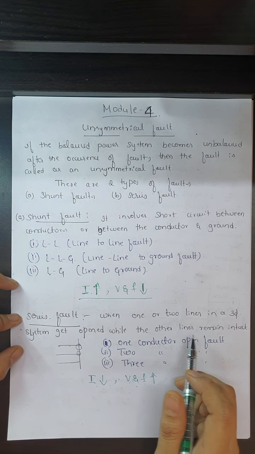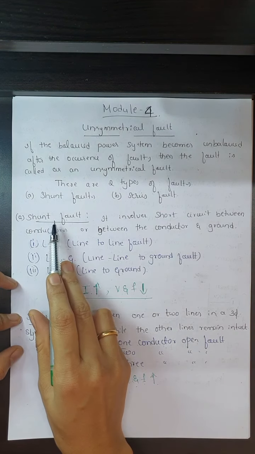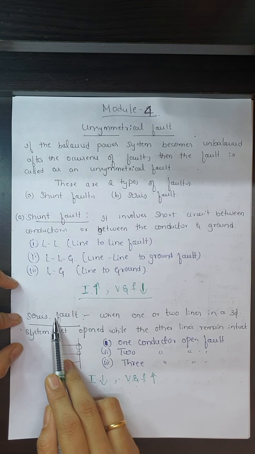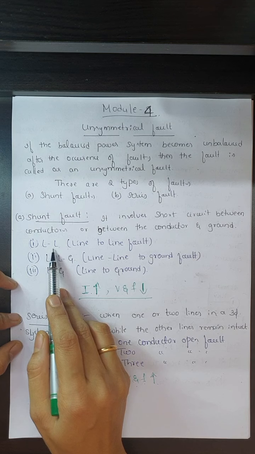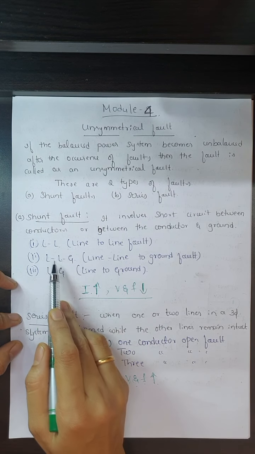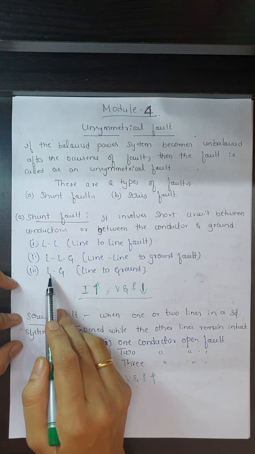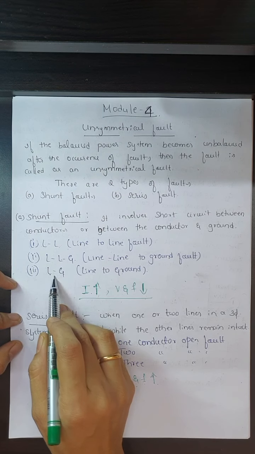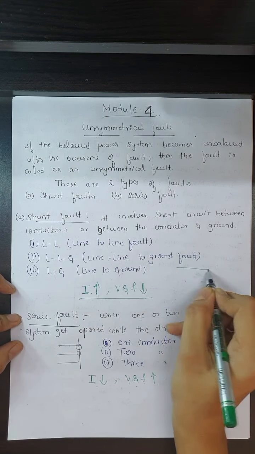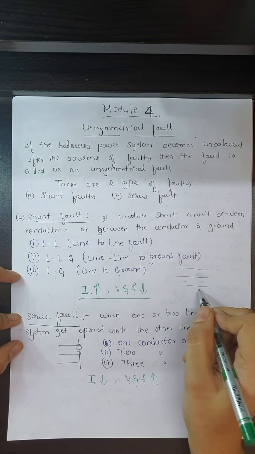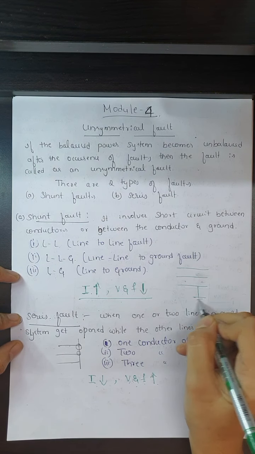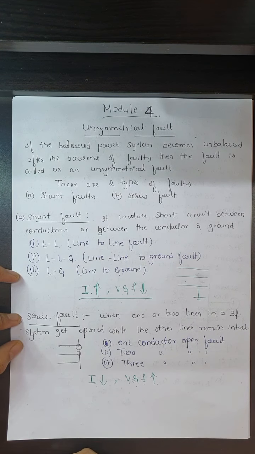Next we'll see when these shunt and series faults occur on a power system. Here we are considering one unloaded generator, where the shunt type of faults are occurring. Firstly we are going to consider the line to ground fault, the double line to ground fault, then the line to line fault. The line to ground fault is basically, on this three-phase transmission line, a fault that occurs between any one transmission line and ground. This is the line to ground fault.